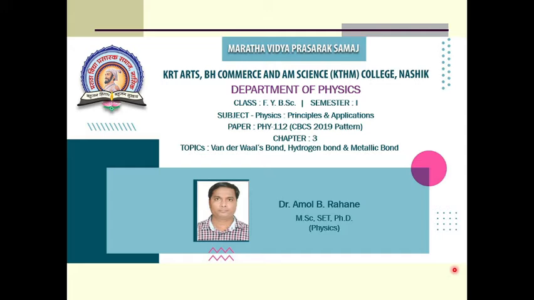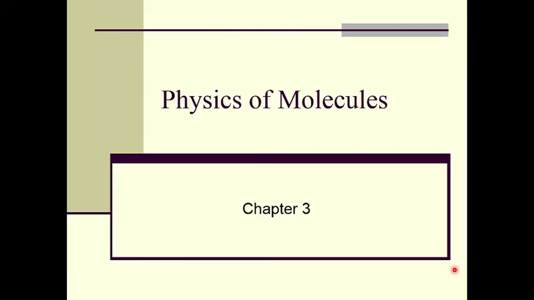In the previous lecture, we have studied different types of bonds. We have also studied the ionic bond and covalent bond in detail. In today's lecture, we are going to study the van der Waals bond, hydrogen bond and metallic bond. So, we are studying our third chapter, Physics of Molecules.